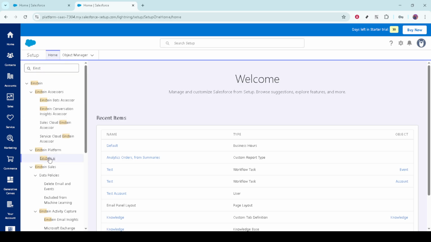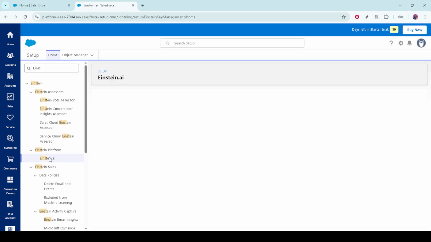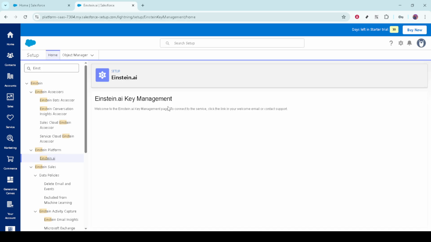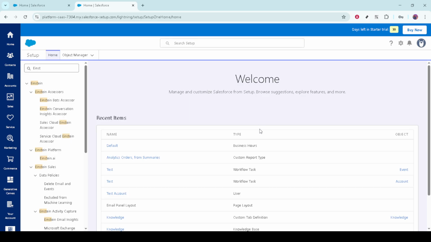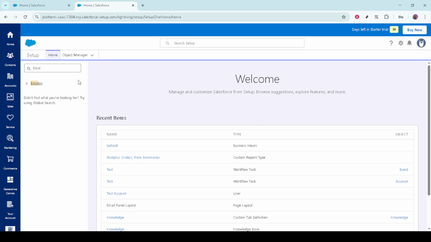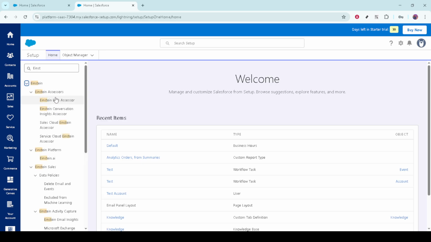Now that you're in the advanced setup, take a look at the left-hand sidebar, locate the quick find box, and type in Einstein setup. This quick find box is a handy tool we use all the time in Salesforce, especially when we're looking to enable specific features without scrolling through multiple menus. As you start typing, you'll see suggestions pop up automatically, and you can click Einstein setup as soon as it appears. Once you select Einstein setup, you'll be directed to the Einstein configuration screen.